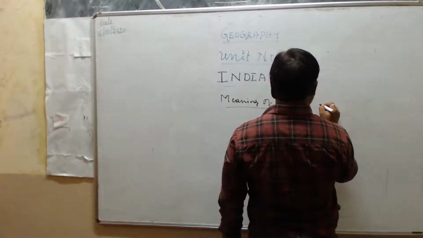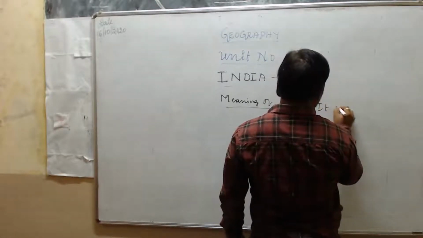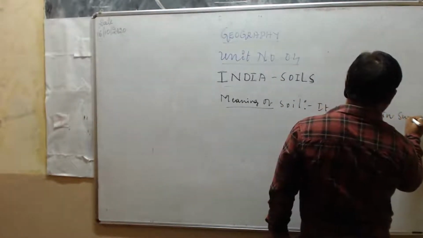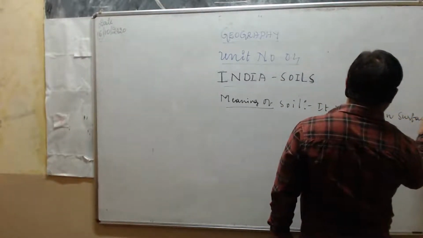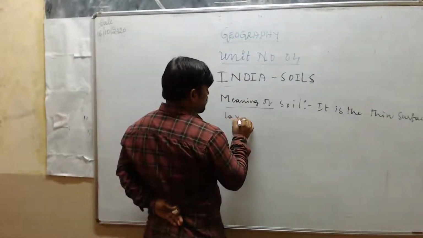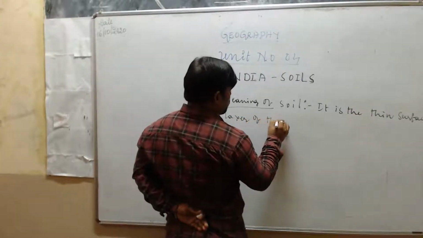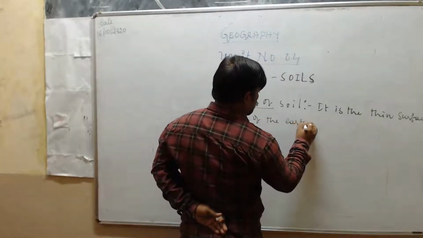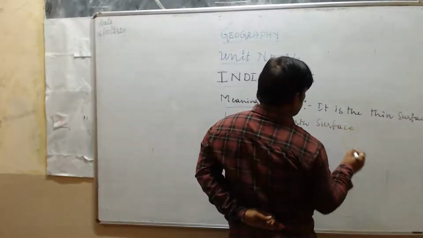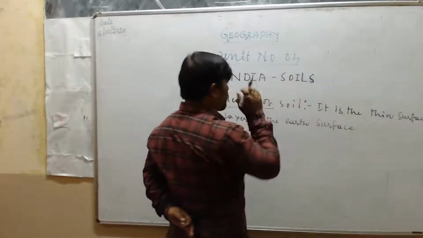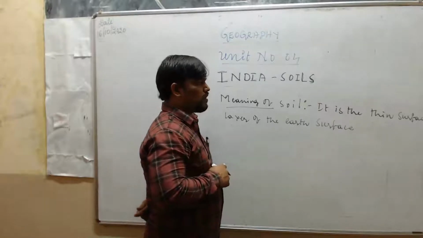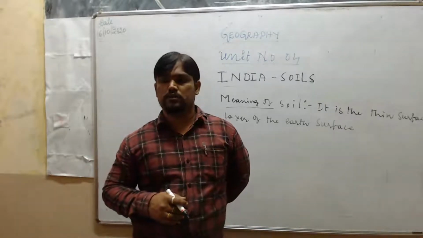Soil is the thin surface layer of the earth surface, or the outermost layer of the earth surface.